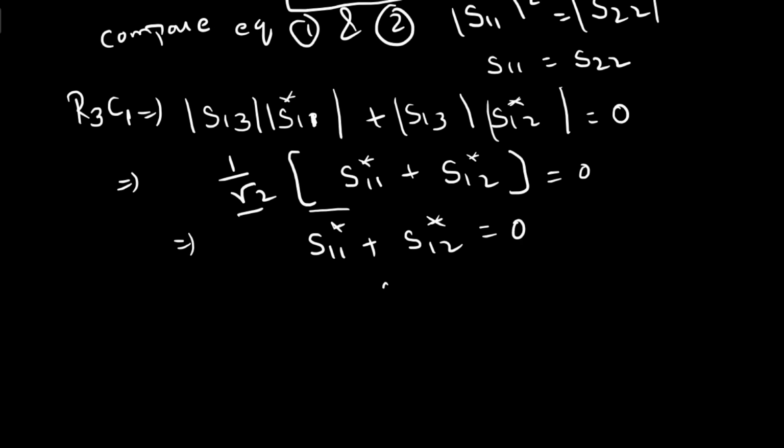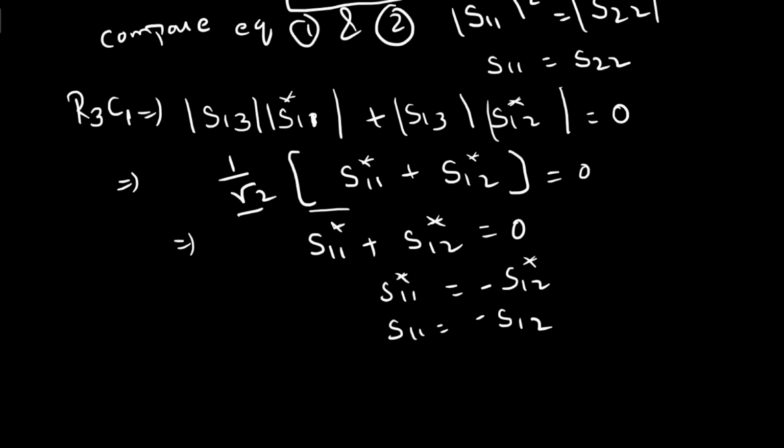You can write it as S11 star equals minus S12 star. Applying the complex conjugate again, we get S11 equals minus S12. So this is one more conclusion.